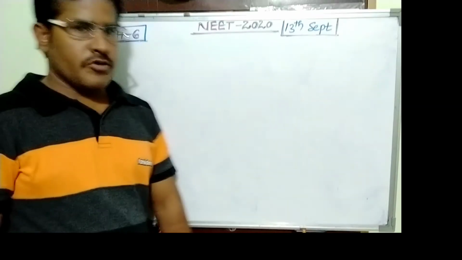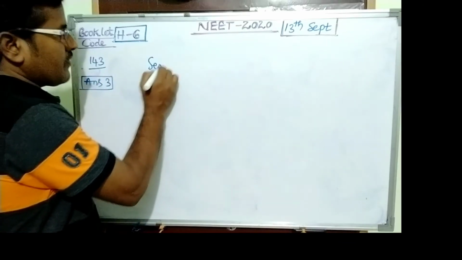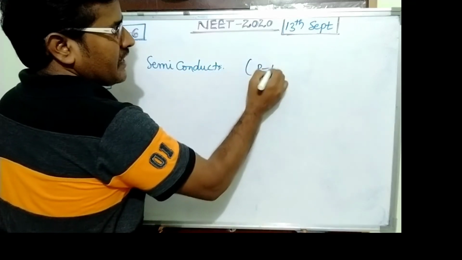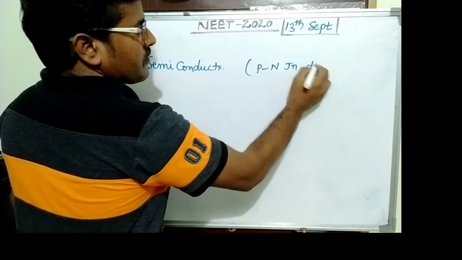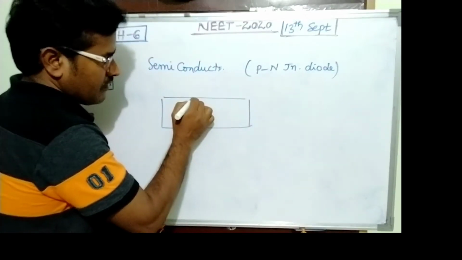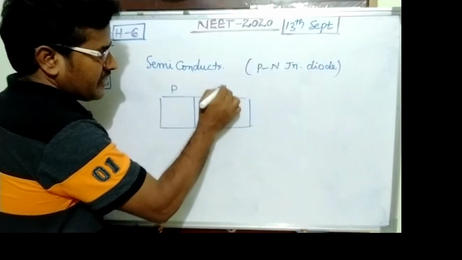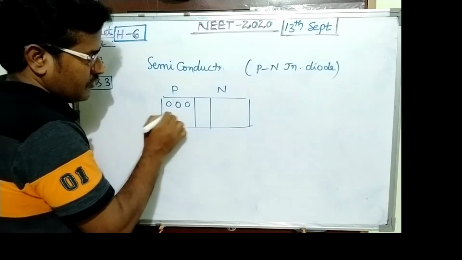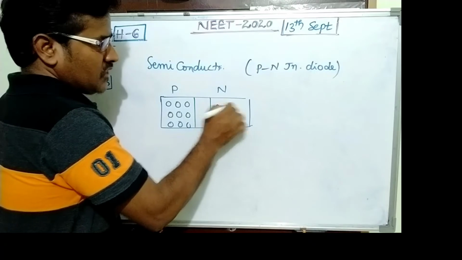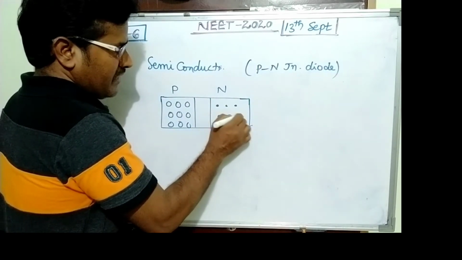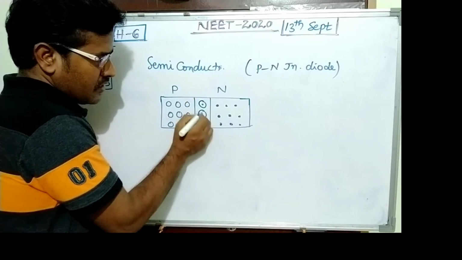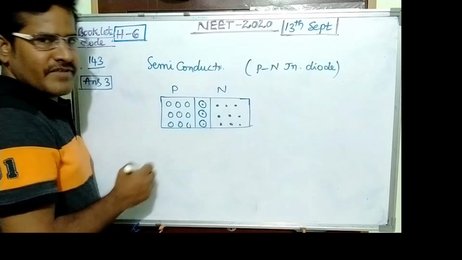Answer becomes 3. Question 143, this is from semiconductors. The subarticle is PN junction diode. Depletion layer means between the P and N junction: in P type the majority carriers are holes, and in N type semiconductor the majority carriers are electrons. But this is the depletion region. Covalent bonds are formed between them.